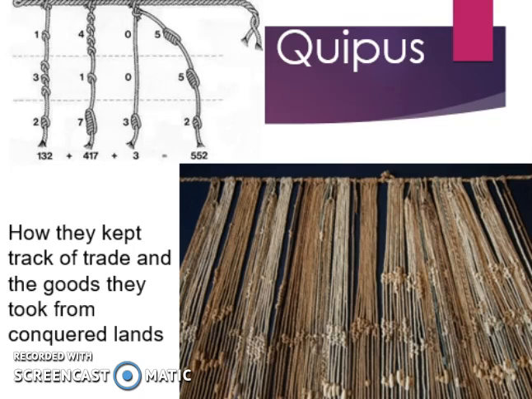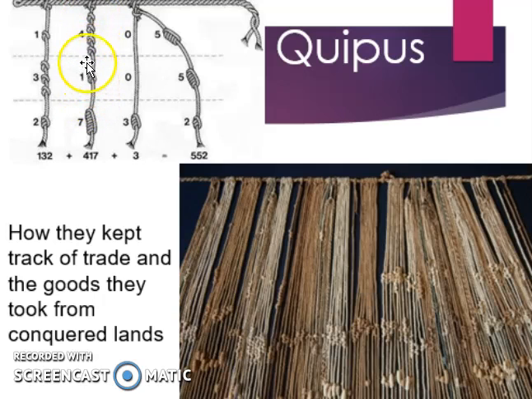Quipus are an interesting concept that was developed by the Incans. This is how they kept track of trade and the goods that they took from conquered lands. This was how they counted. This is how they kept records. They would have these strings, and they would tie knots in them, and the different knots represented different numbers. So the top knots up here on each of these would represent the hundreds space.